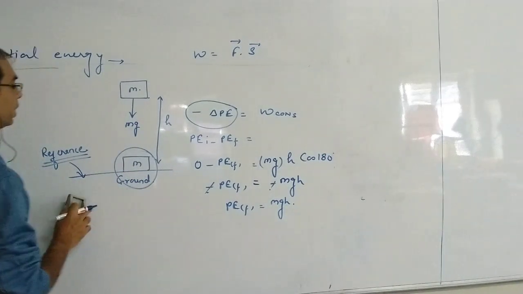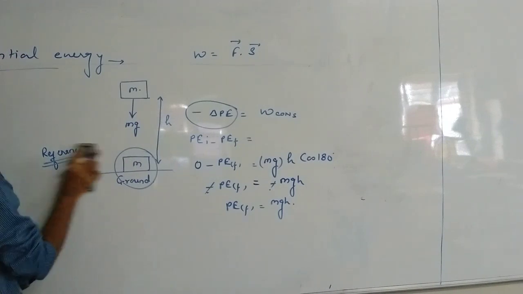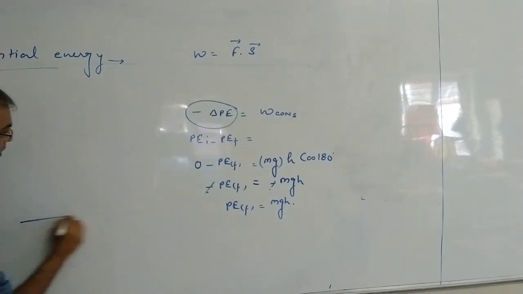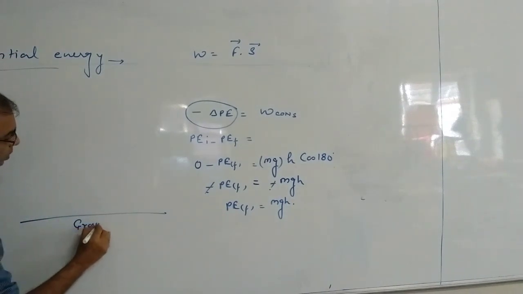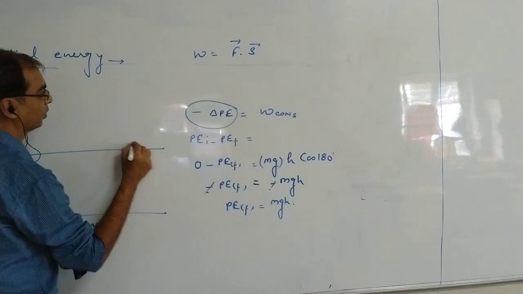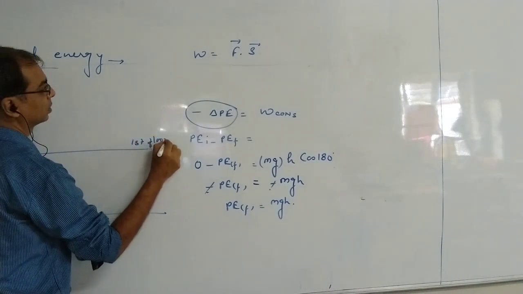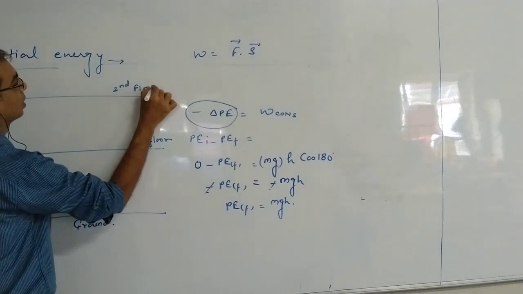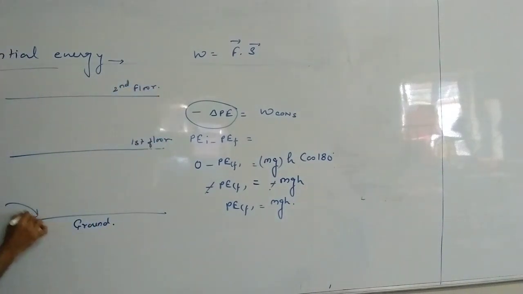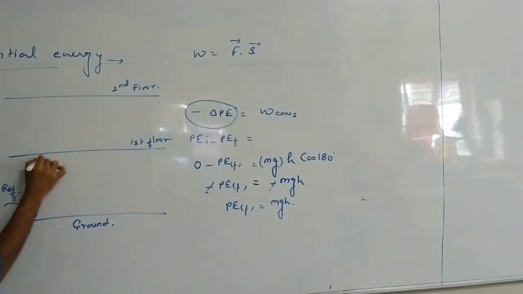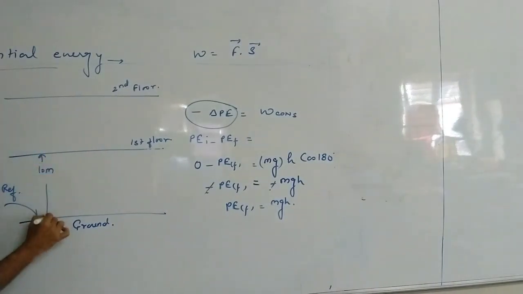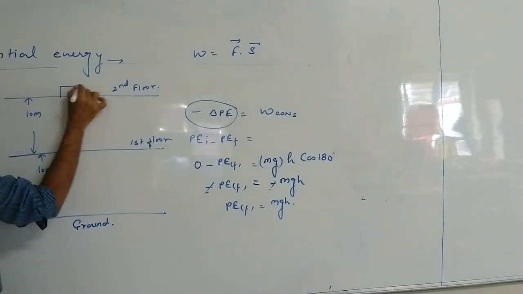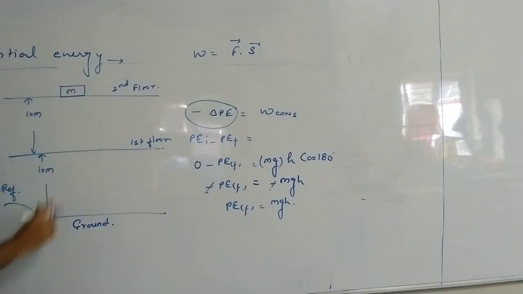Then, let me try to explain potential energy further. Suppose this is the ground, this is the first floor, and this is the second floor. In the first place, I took the ground as a reference. Suppose this is 10 meters and this is also 10 meters. And I kept one object over here. That object is m.